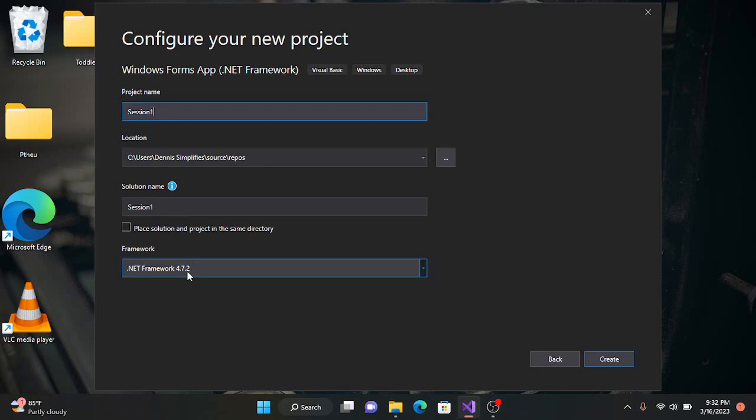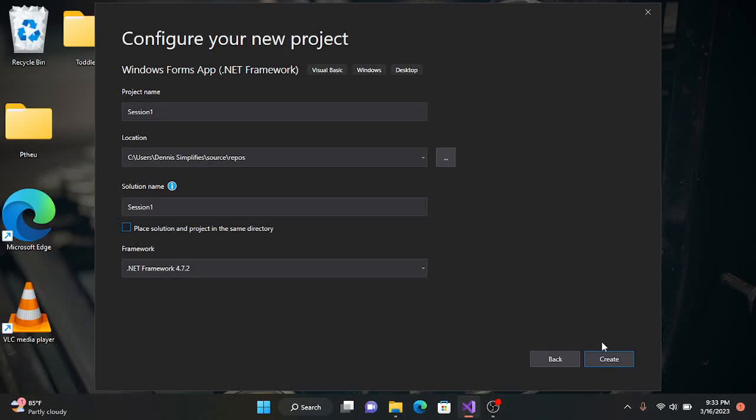After creating your app, you'll be deploying your app to a user or a customer. Now you always make sure that you're using the latest version of the framework, which is the .NET framework 4.7.2, and that your customer is also using the latest framework, which is the 4.7.2. So you always make sure you're using the latest framework. So from here, you can also tick this checkbox to enable your solution and your project to be saved in the same folder or in the same directory. But that's for another day.